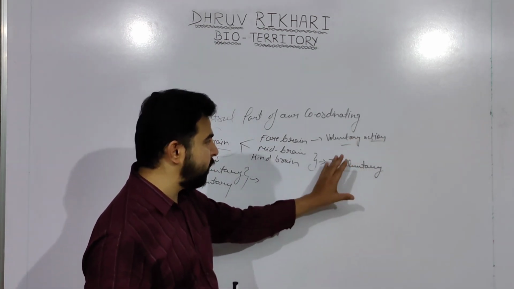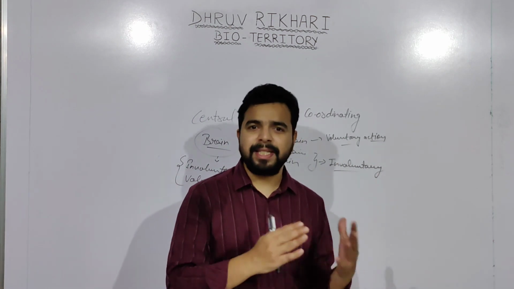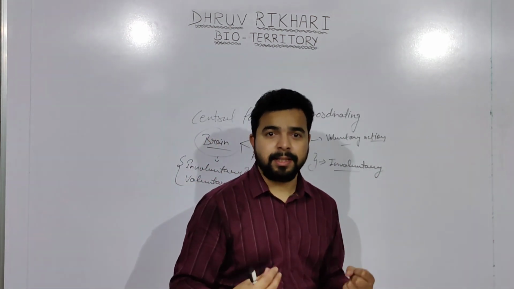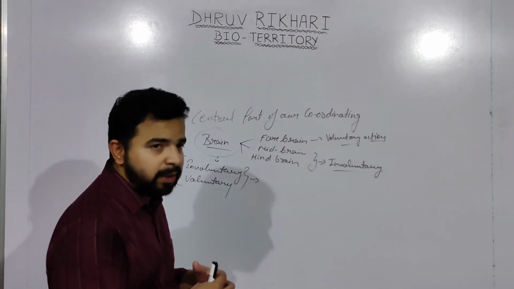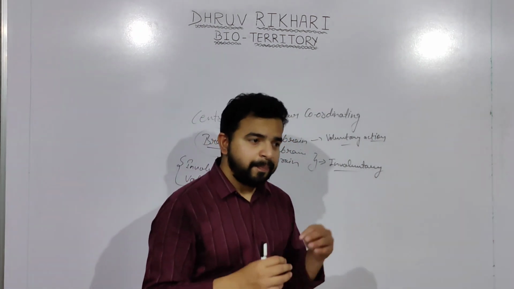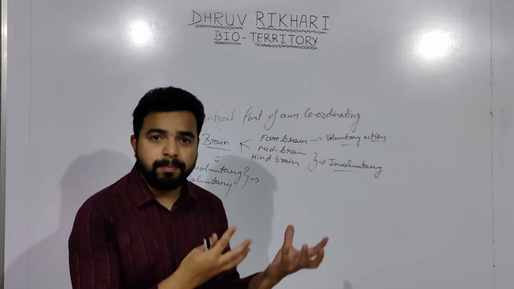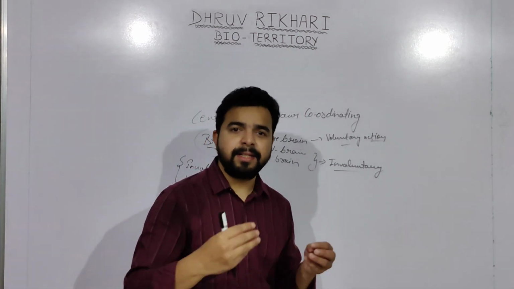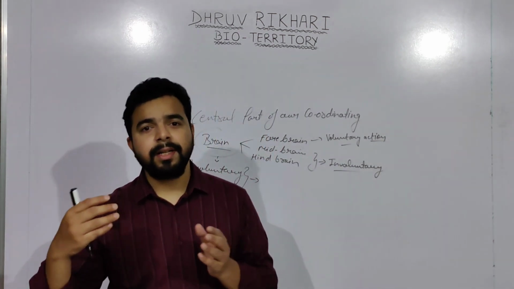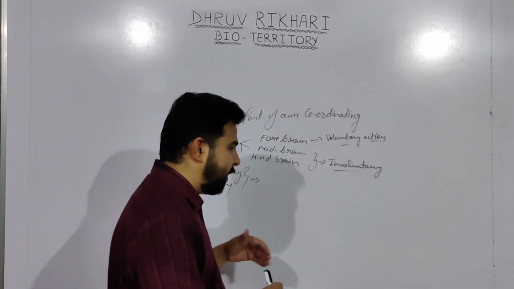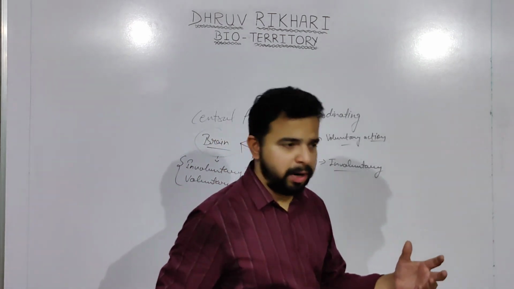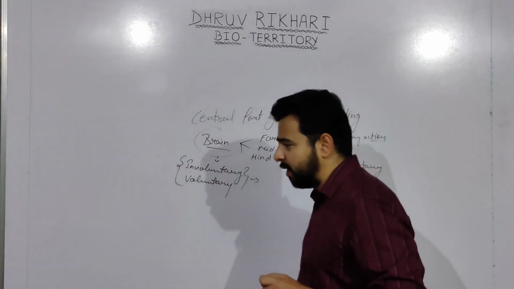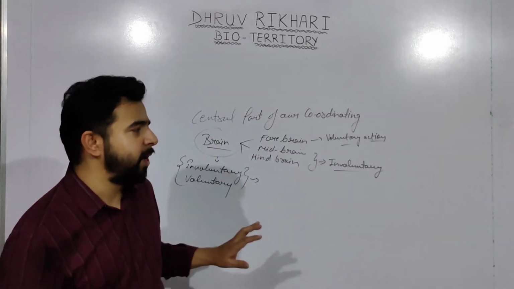So these voluntary and involuntary actions are basically the control and coordinated functioning of our muscles, and these muscles respond when they get signals through the receptors, right? So these are the different regions of our brain which help in voluntary and involuntary actions.